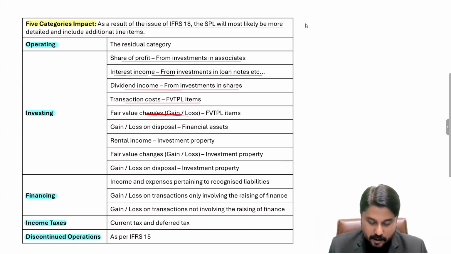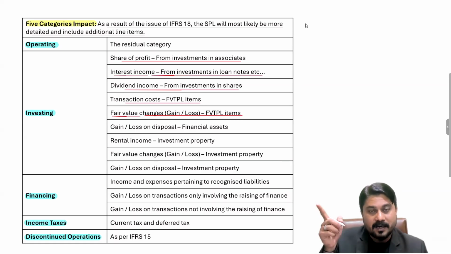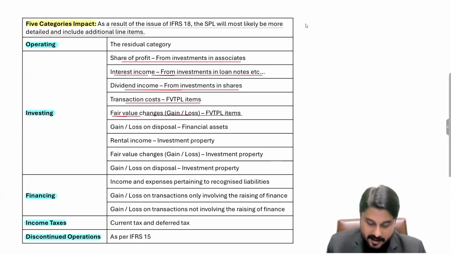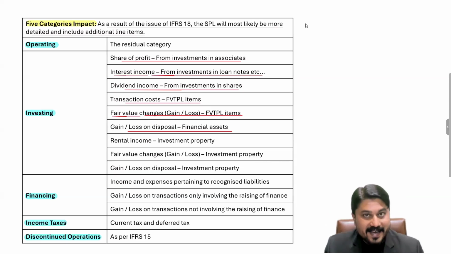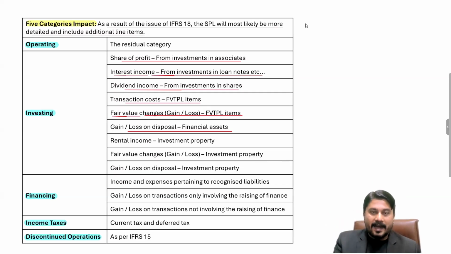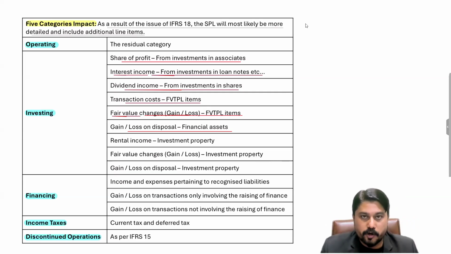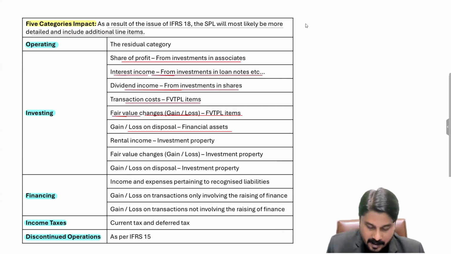For example, if you have fair value through P&L items and any fair value changes, fair value gain or fair value loss pertaining to that investment, any increase or decrease in the value, that fair value gain or loss is to be reported in the SPL in the category of investing, right? At times what we do is that we dispose of a financial asset at fair value through P&L. So any gain or loss on that disposal of financial asset, any income or expense, because that asset was your investment and now you are disposing of that investment, surely you will get loss or gain. So that gain or loss is to be reported in the investing category.